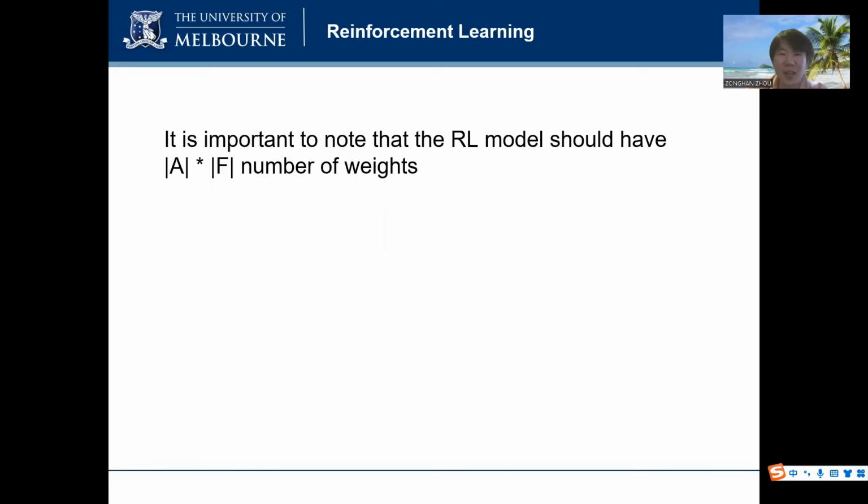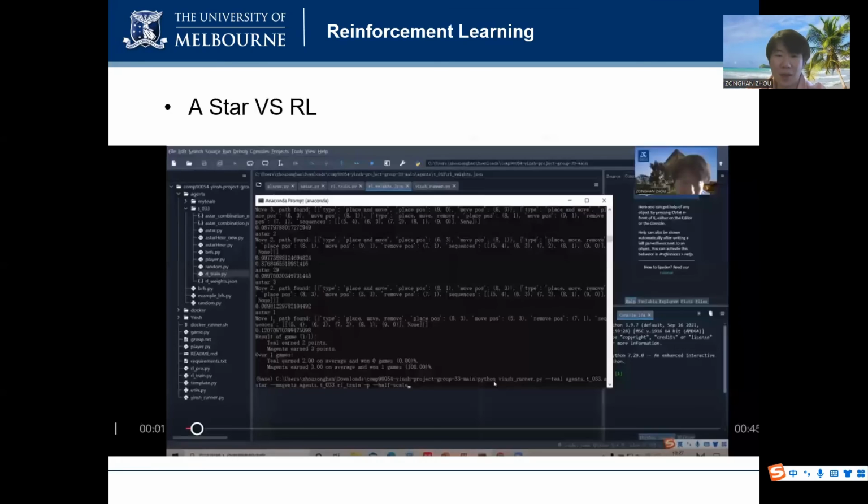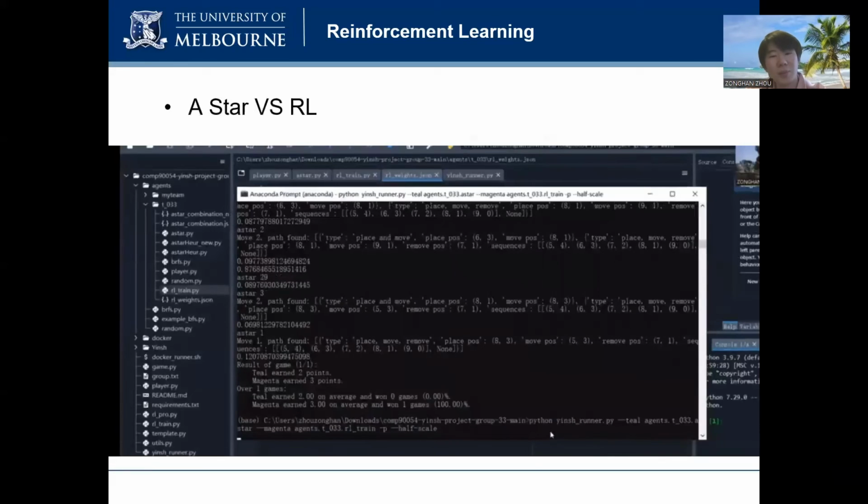You may wonder why I choose just 6 weights, if you look into my code in the weighted file. It's because the state and the actions are actually irrelevant. If I choose, for every action, to give it a weighted value corresponding to the features, it just doesn't make any sense, because in a particular state, the action is only meaningful at that state. So let me show you the demo.